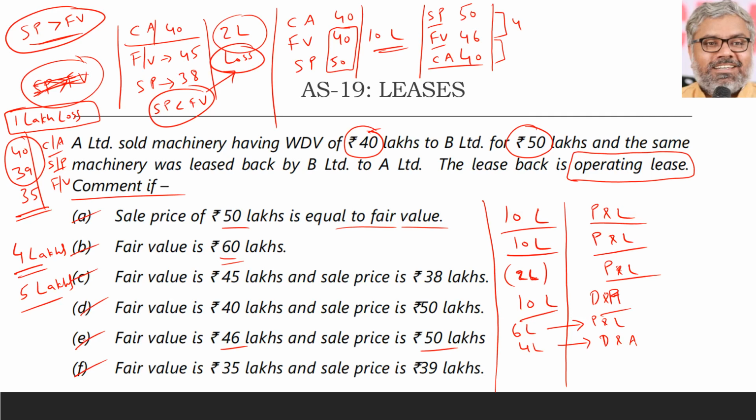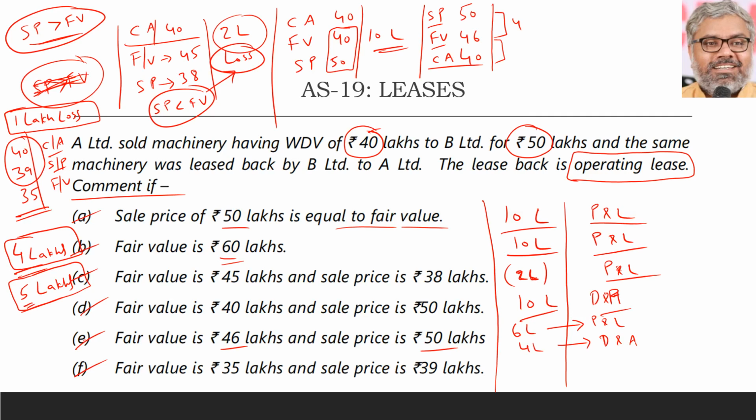So what is our problem? That which should be deferred and amortized is the excess of selling price over fair value, which is 4 lakhs. That is our problem. But the other thing is 5 lakhs. So we can say in this way, ultimately there should be a loss of 1 lakh, that is for sure.